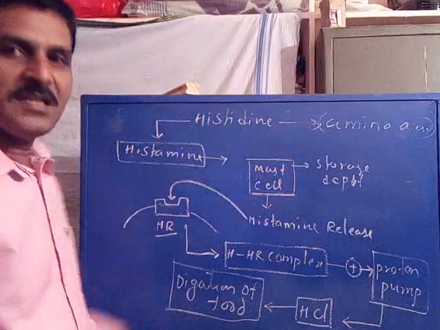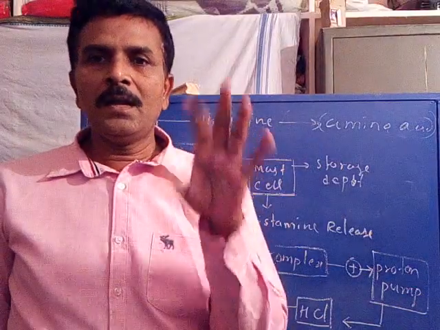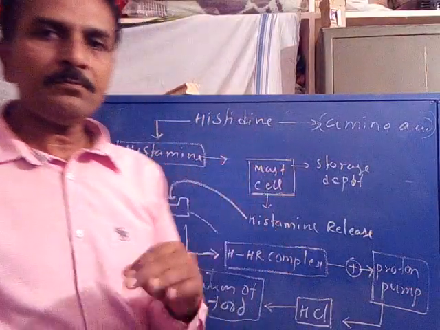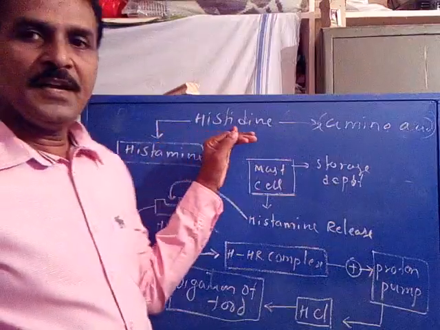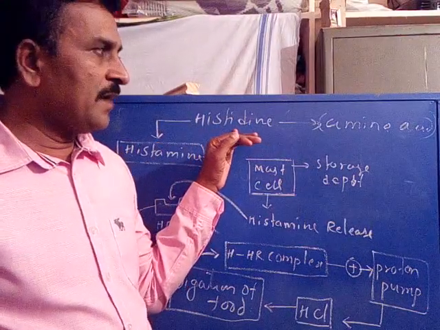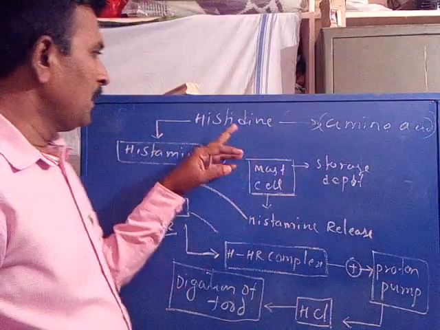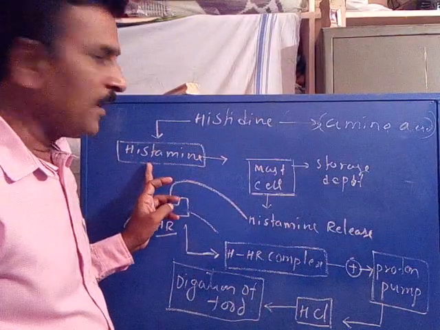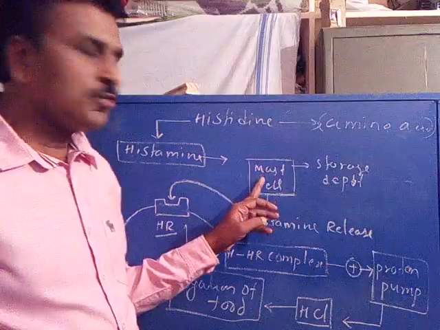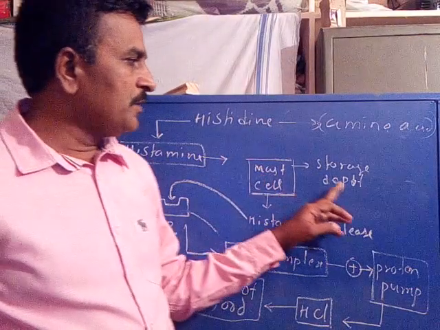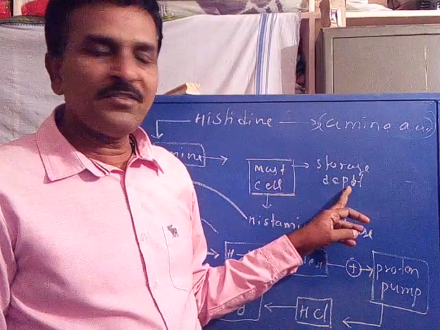So this is what happens in a normal person. Once again, histidine, the starting amino acid acquired through the food, is transformed into histamine. The histamine is stored in the mast cell, which is called the storage depot of histamine.